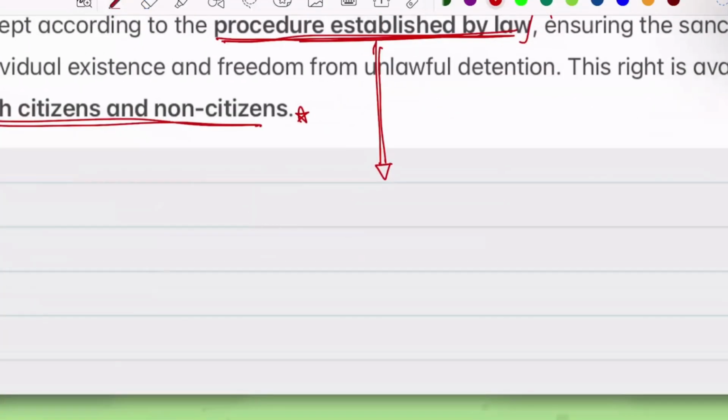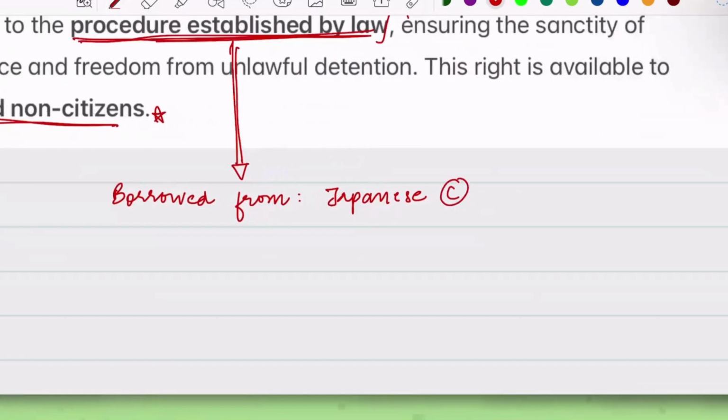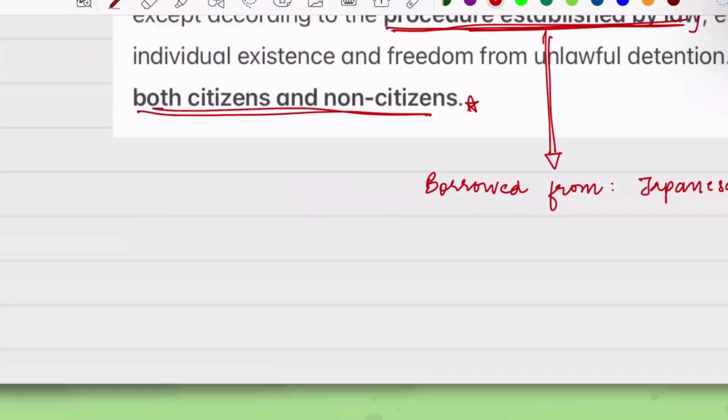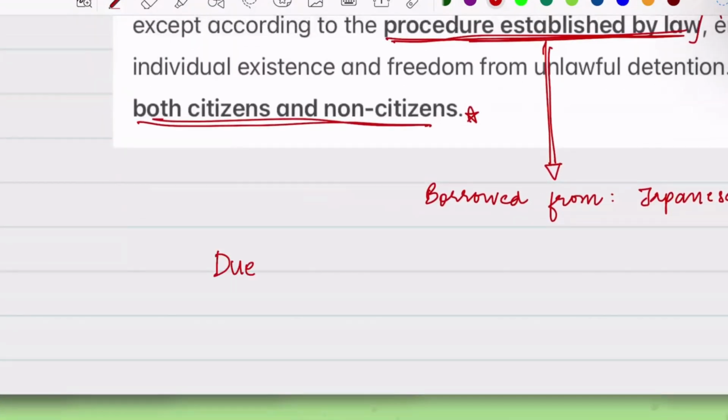So this we have borrowed, sorry, this thing has been borrowed from the Japanese constitution. ठीक है? So what does this thing say? It says that the validity of a law that has prescribed a procedure cannot be questioned on the ground that the law is unreasonable, unfair or unjust.